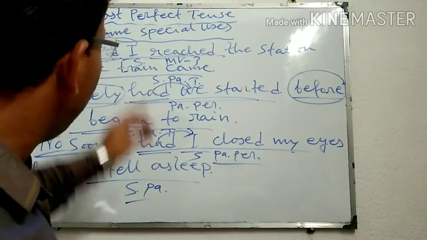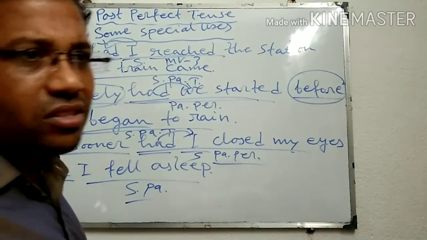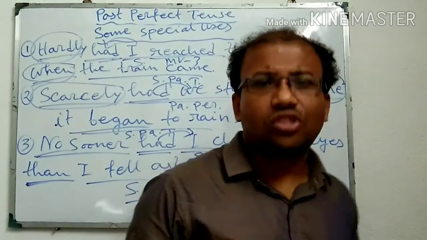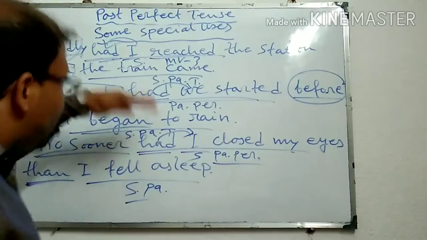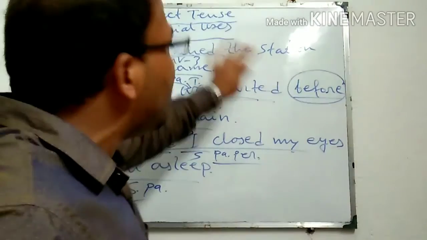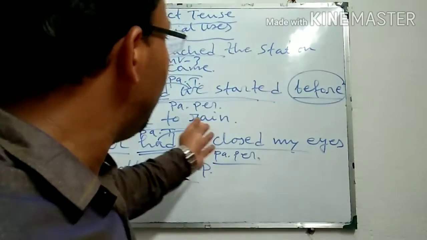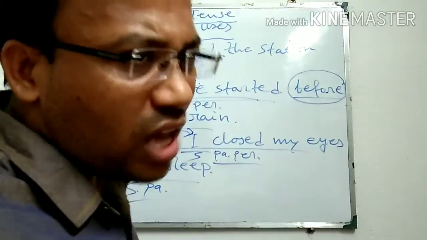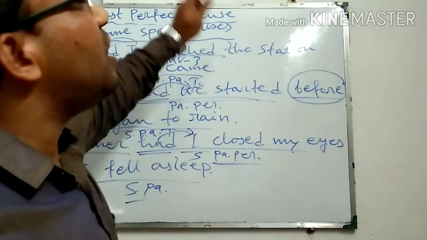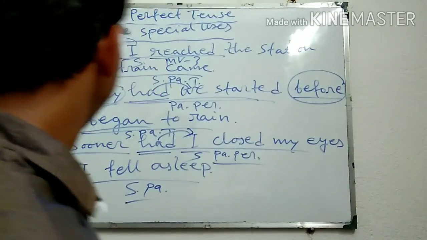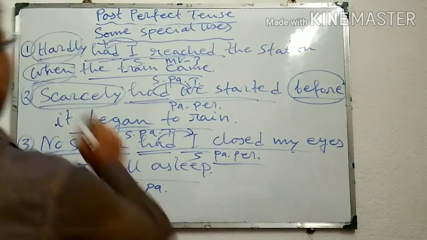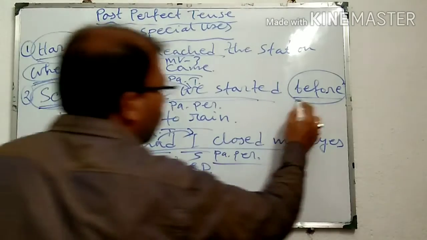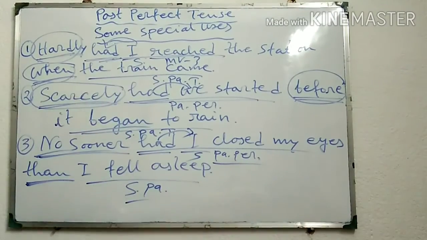These are the special uses of past perfect tense, where between the two completed actions of the past, the second event occurs just immediately after the first event. The second event occurs or takes place or happens just immediately after the first event. And here hardly is followed by when, scarcely is followed by before, and no sooner is followed by than.